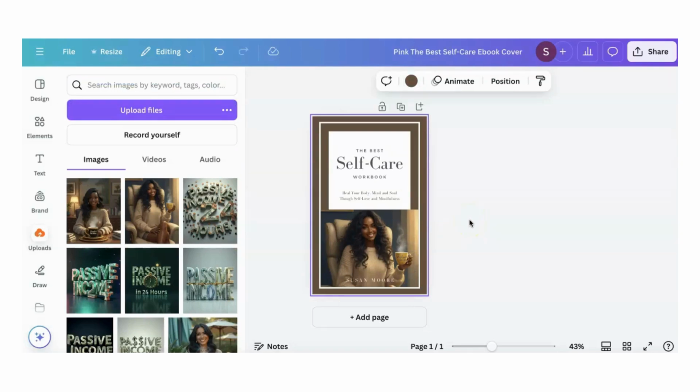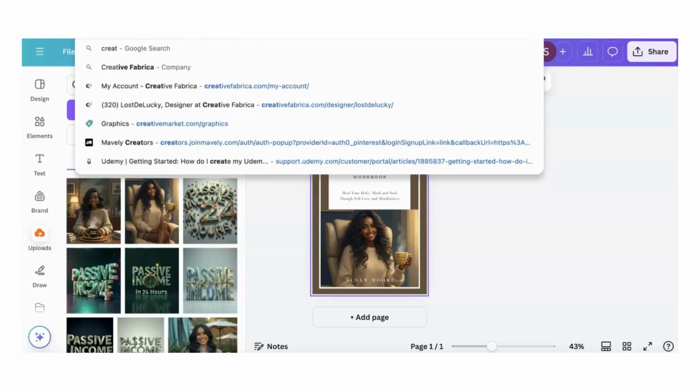Now you can also do that if you buy a PLR product and you need to change the branding on your front cover. This is where you would come and do it right here in Canva. Now if you want to do the ChatGPT route and you need an entire ebook template, my other suggestion for you guys would be to go to Creative Fabrica.